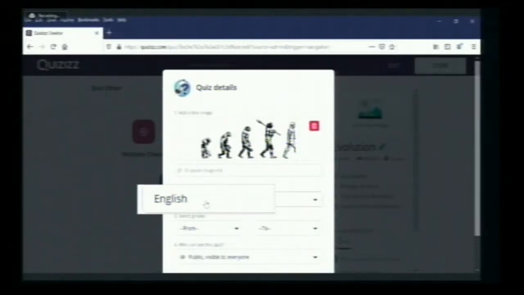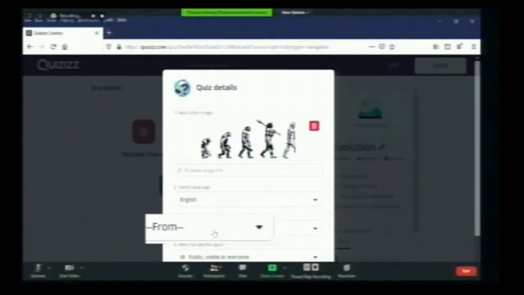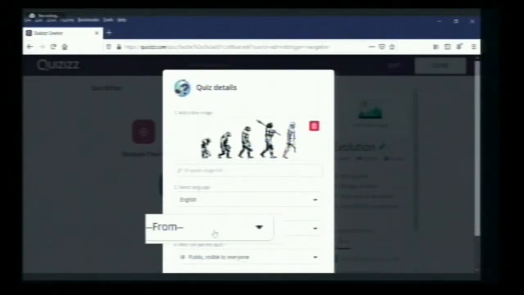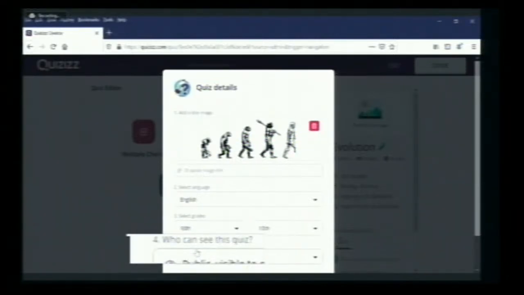Next is the class, to which class or which group of students you are conducting, primary level, higher primary level or secondary level. I will take 10th, so this is for 10th to 10th.